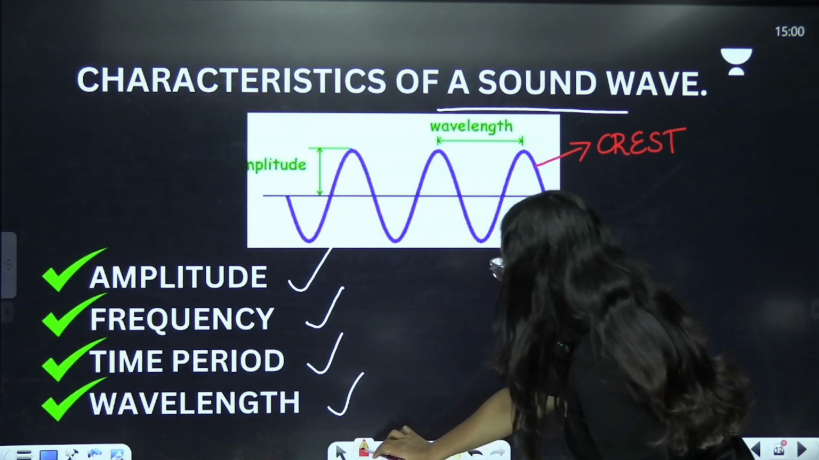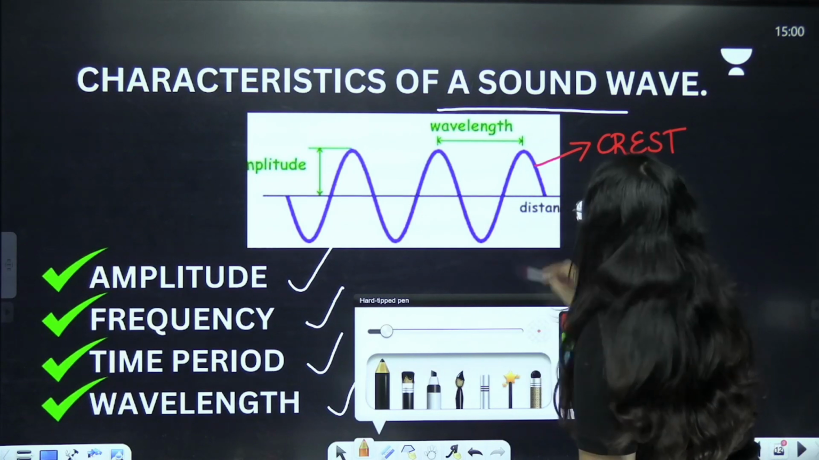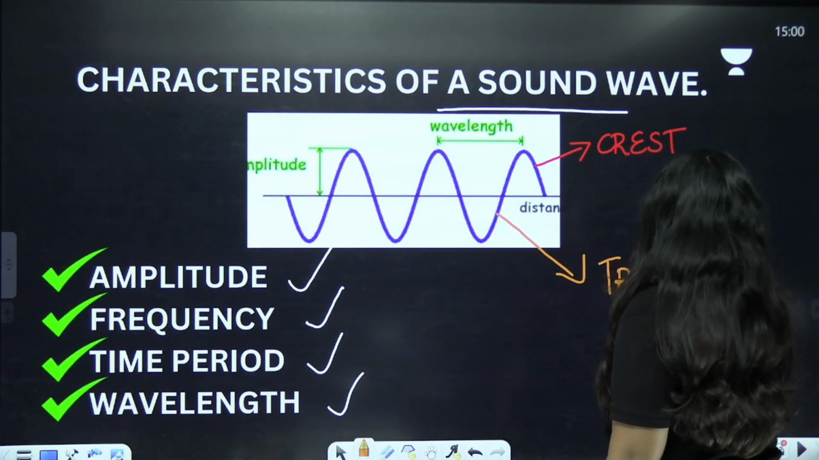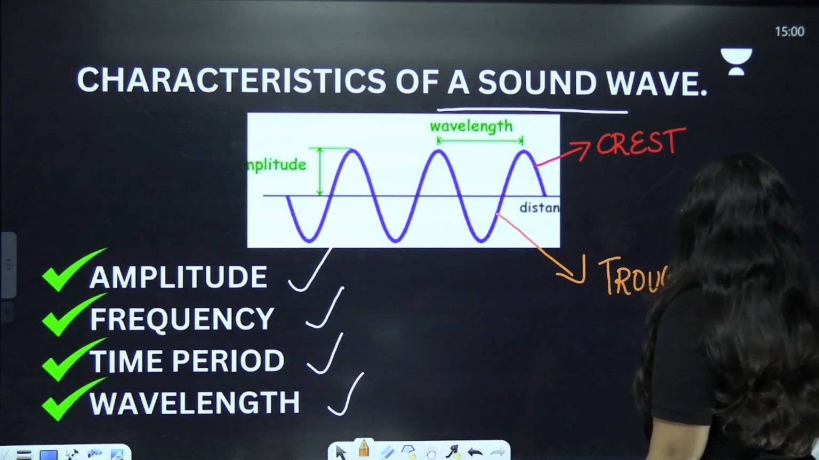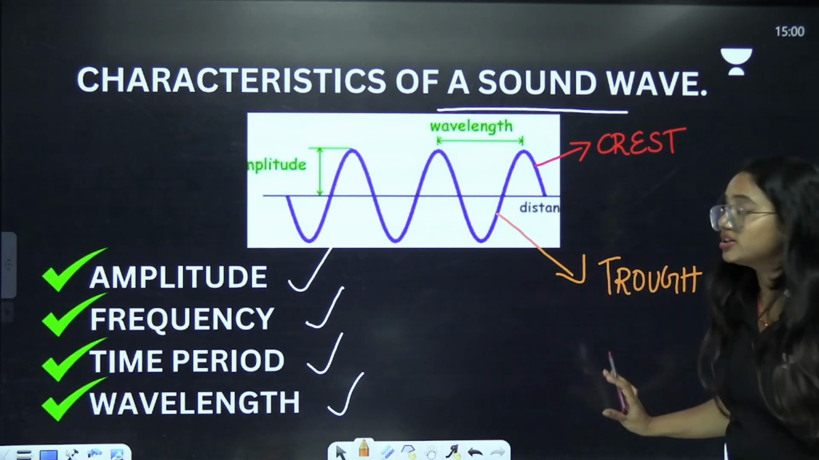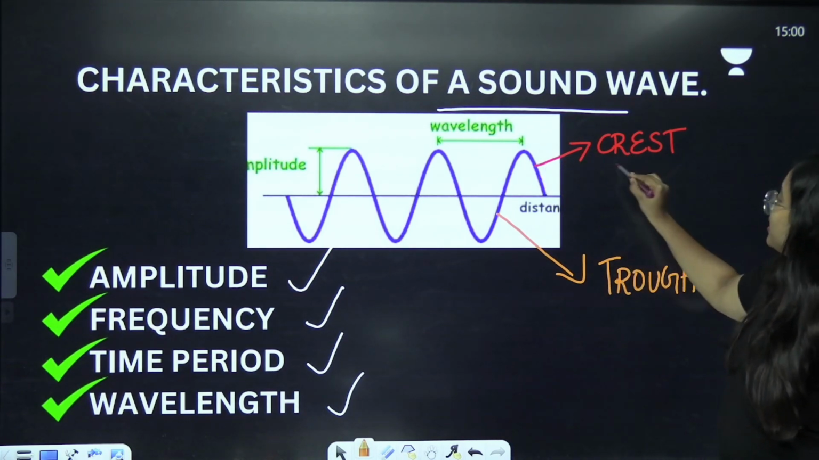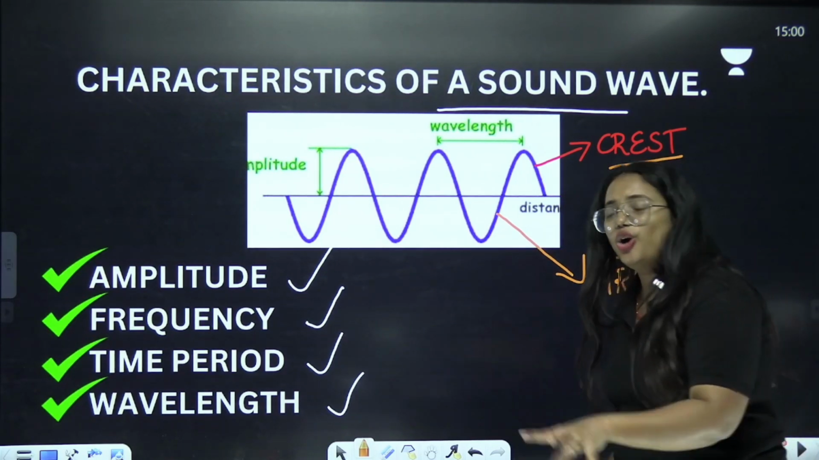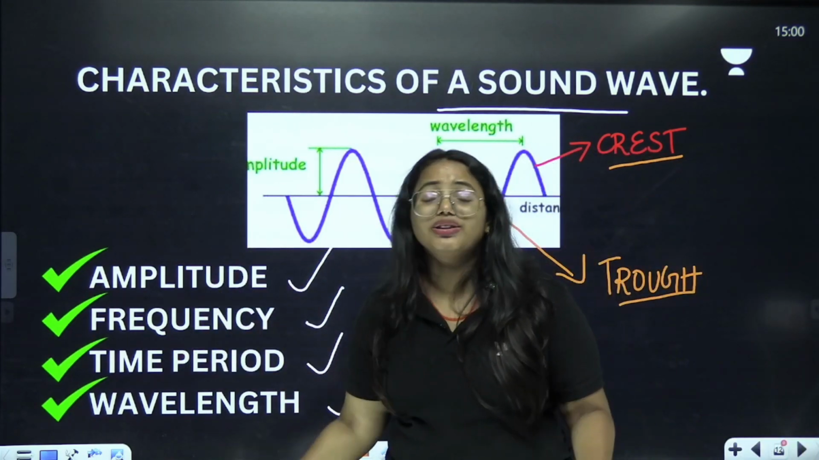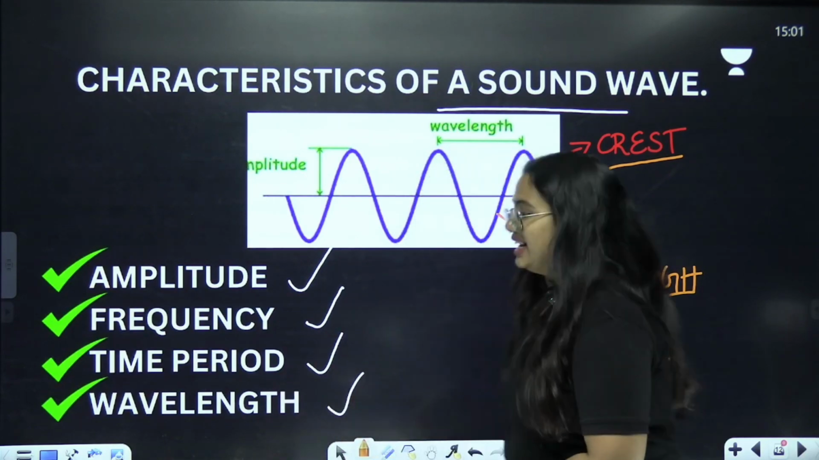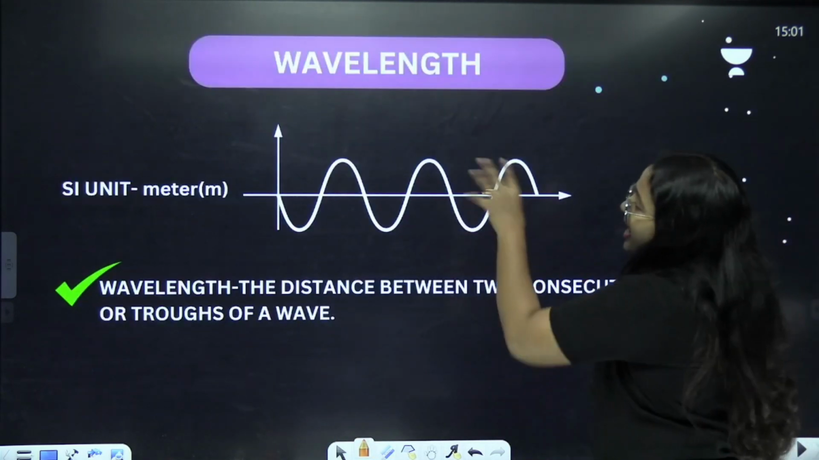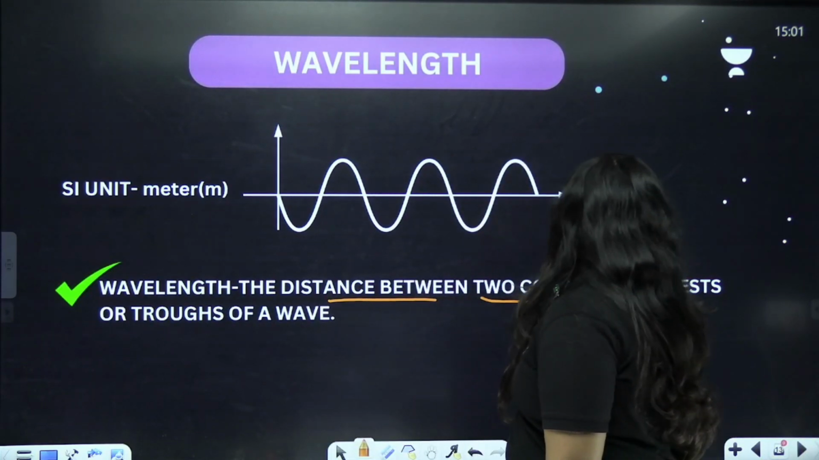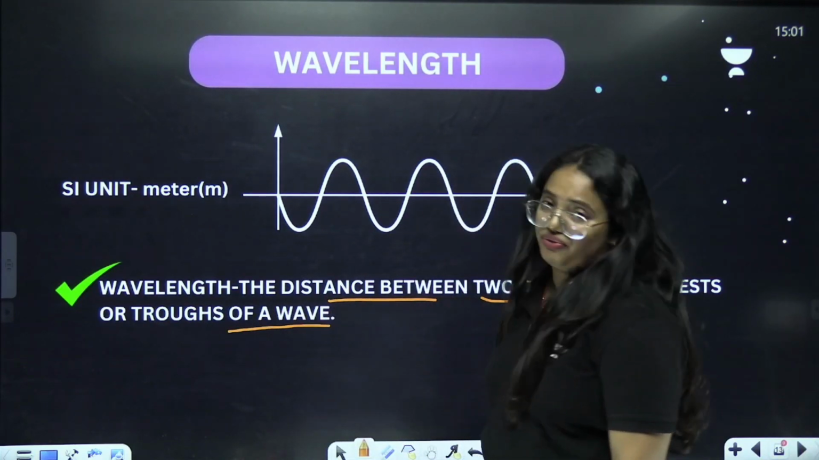And let me take a different color for the trough. Okay. So the lower portion of the wave can be called the trough. So please understand the terms. The upper portion is called the crest and the lower portion is called the trough. And now what we are going to learn is all about the characteristics in detail. So let's discuss wavelength first. What is wavelength? The distance between 2 consecutive crests or troughs of a wave.